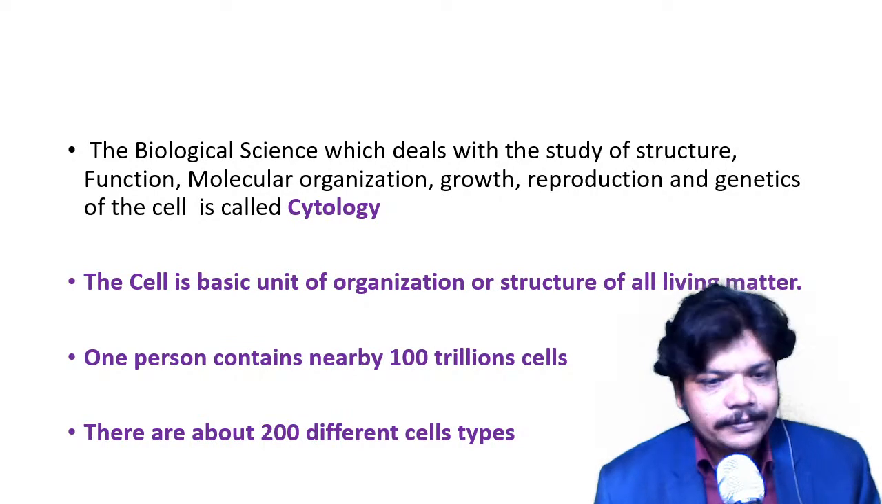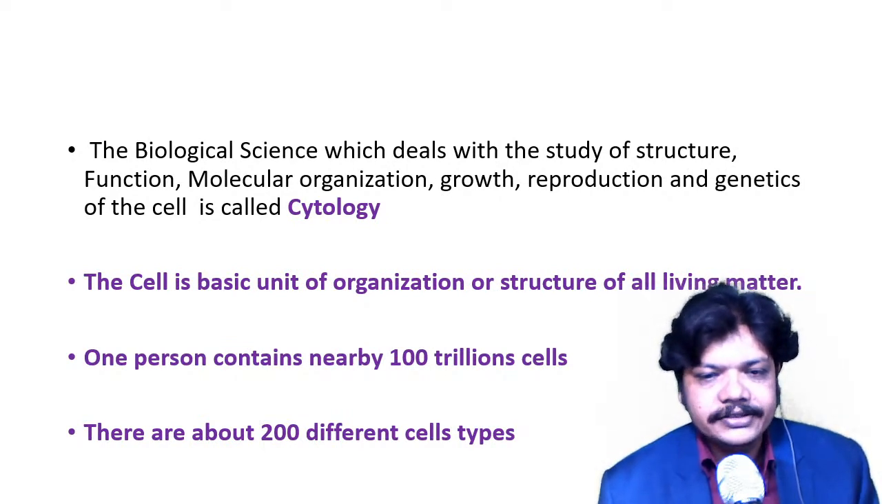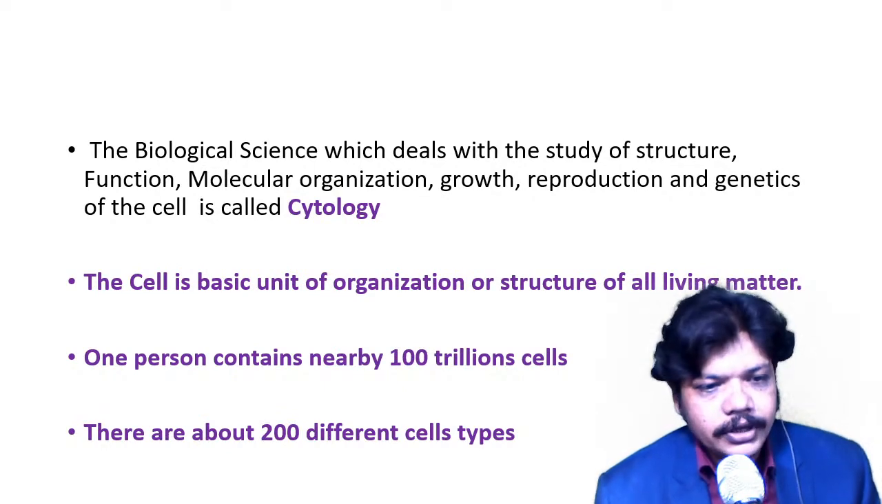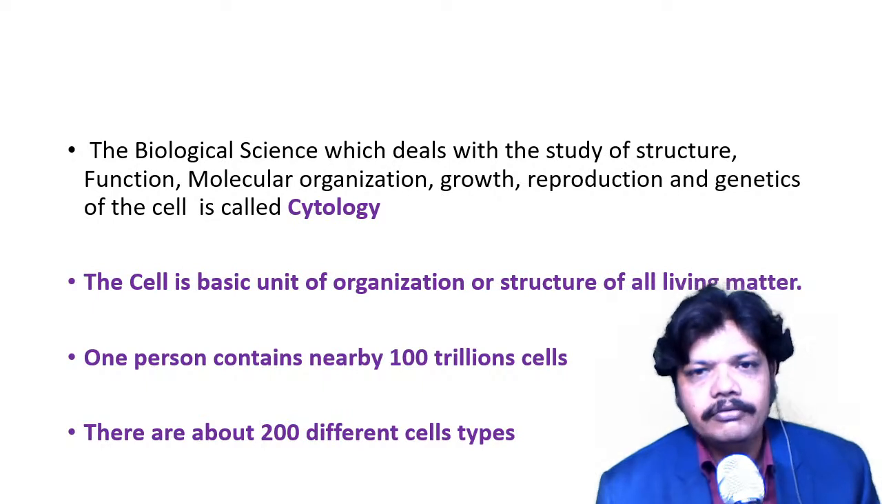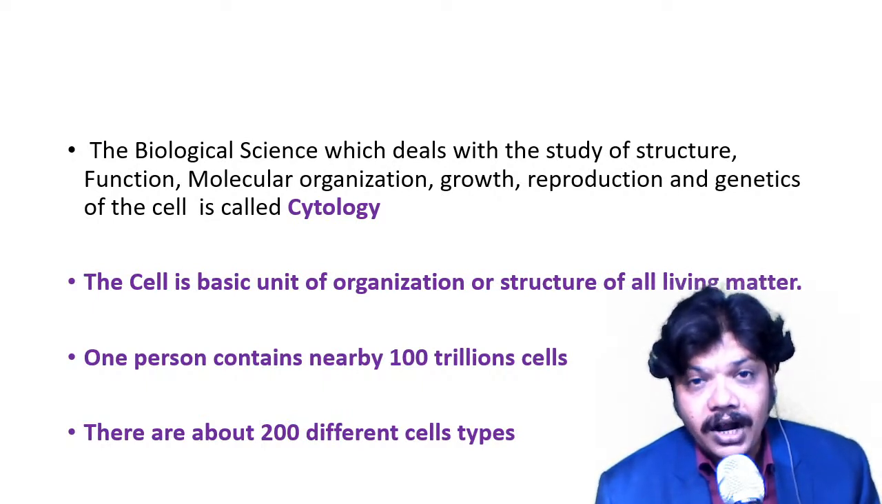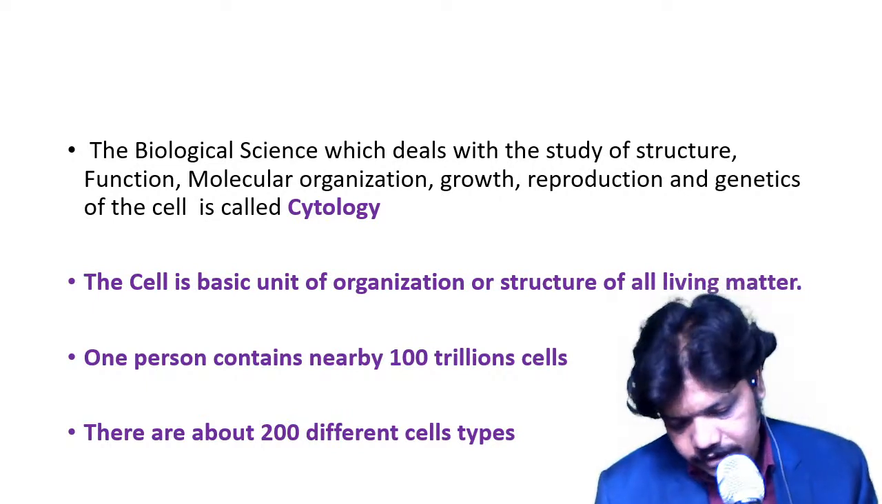Next point is there. One person contains nearby 100 trillion cells like us. This point I added over there. One person means one human. So one person contains nearby 100 trillion cells. So we are studying over here regarding this cell.